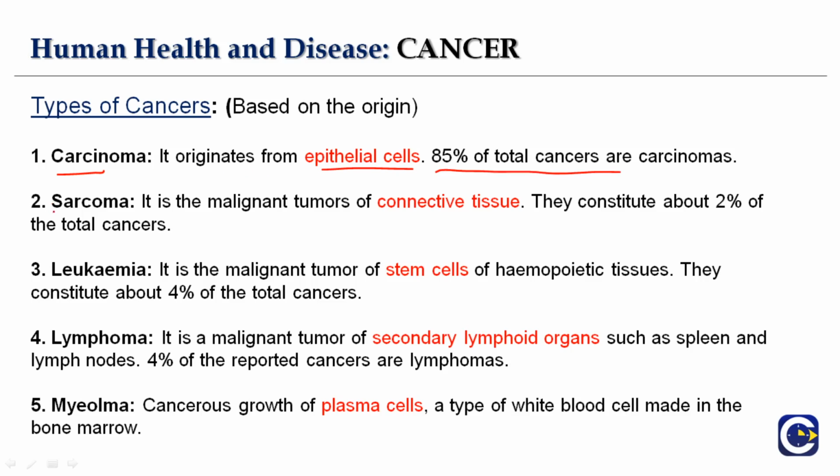Next is sarcoma. It's a malignant tumor of connective tissue. Kindly make a note of it so that you don't miss anything. Carcinoma originates from epithelial cells. Sarcoma, it's a malignant tumor associated with connective tissue, and they constitute about 2% of total cancer. But if you take carcinoma, which is 85%. Leukemia, and this is mostly prevalent in children.